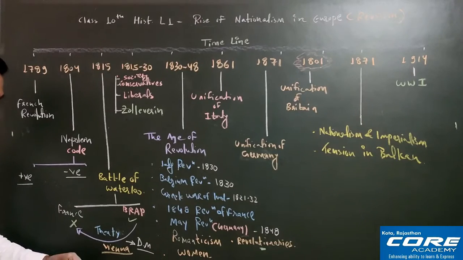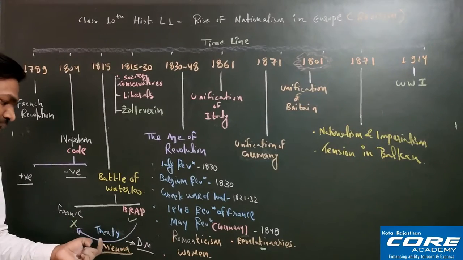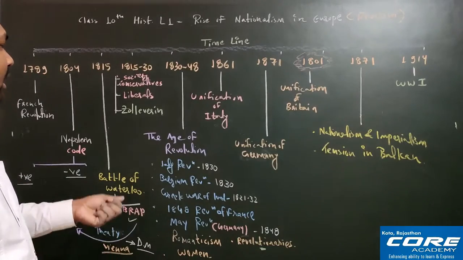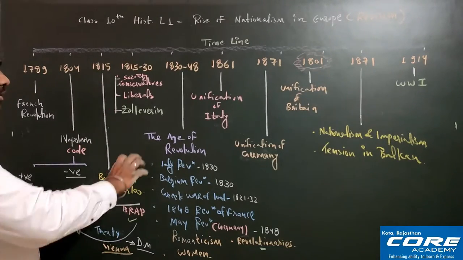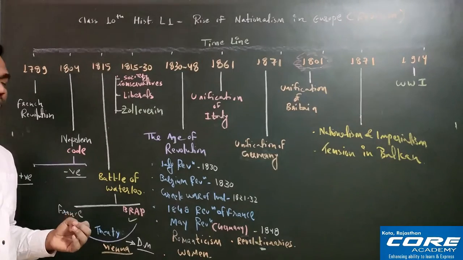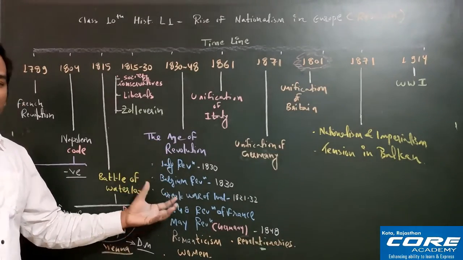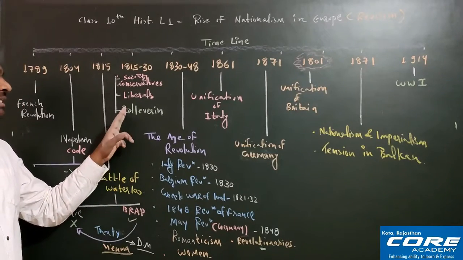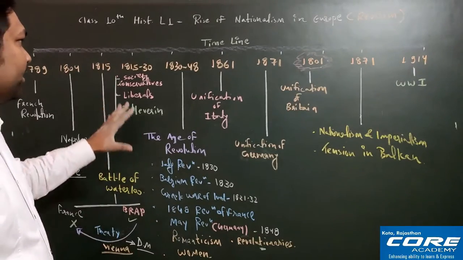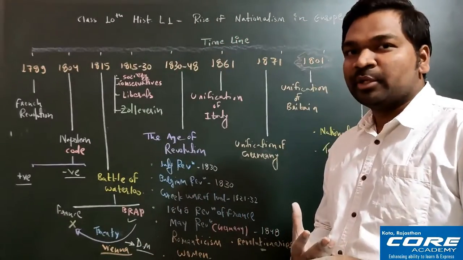The Treaty of Vienna took place in Vienna, that is in Austria, and the Austrian Chancellor Duke Metternich conducted the entire meeting, and the provisions just now I have explained to you. After that, now I'll explain to you about this period, that is 1815 to 1830. Although some particular period like Zollverein you can include in 1834 also, but since 1834 is all about the age of revolution, I have included all the revolutions and some ideologies and movements there. Okay, so Zollverein is related to liberalism, that is why I have included Zollverein here, right? So one by one I'll tell you about each and everything from 1815 to 1830, what happened, I'll explain everything in detail.